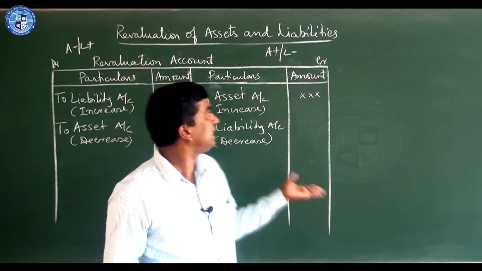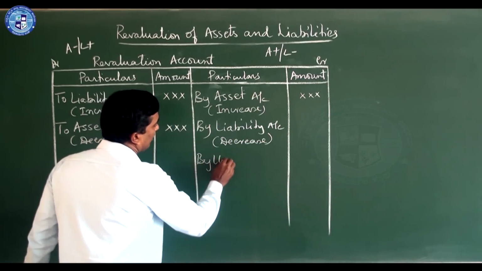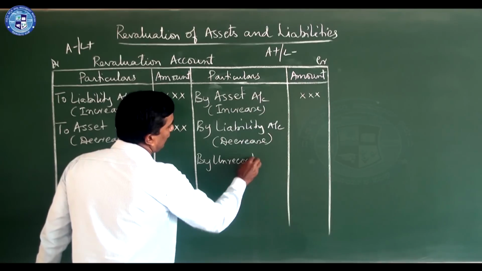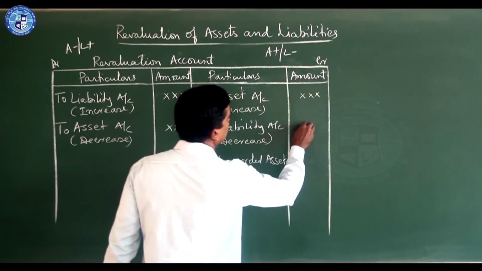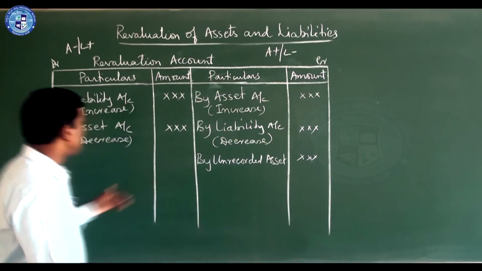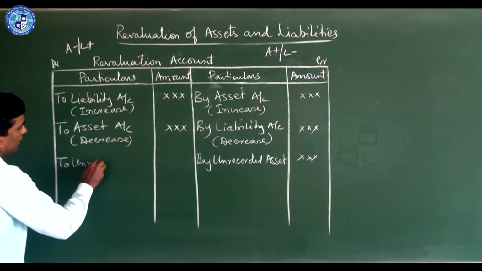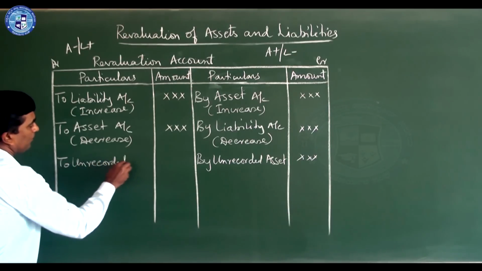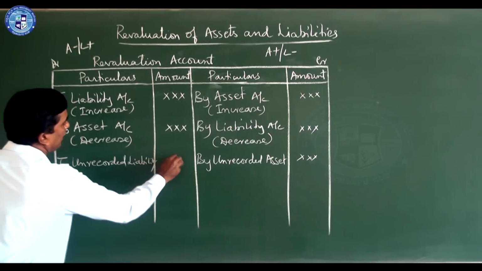Unrecorded assets means it is increase in the asset. So you should write here, by unrecorded asset account. Write the amount here. And sometimes there may be unrecorded liability; write that in the debit side.